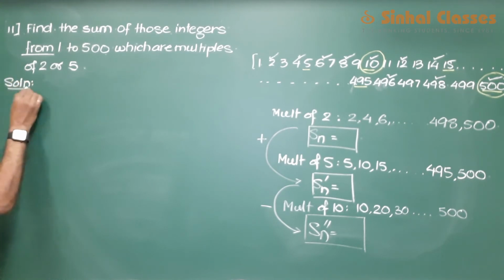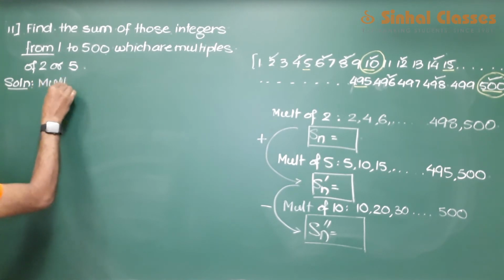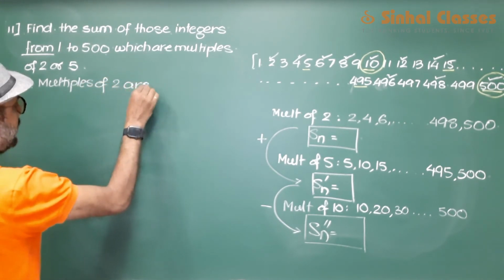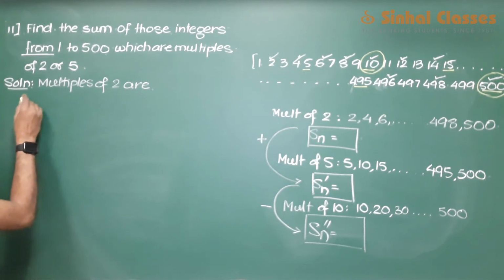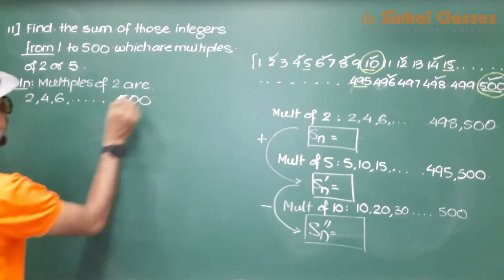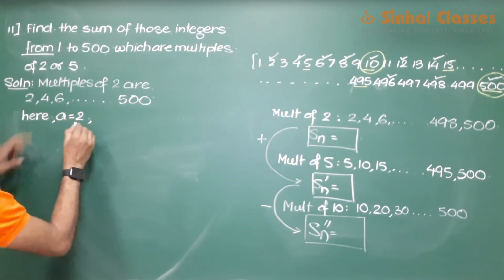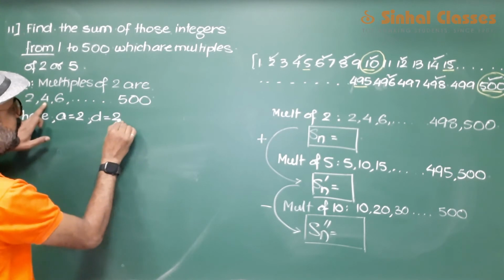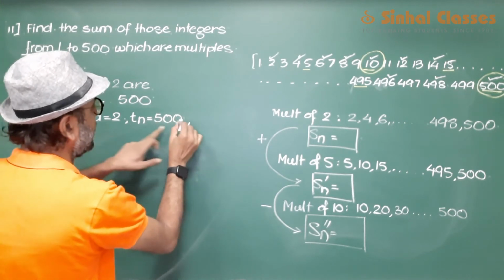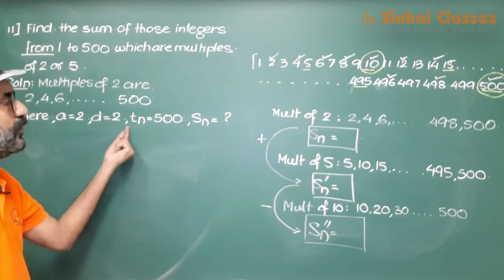Solution. Multiples of 2 are 2, 4, 6. Here a is 2, difference is 2, last term is n, that is the nth term is 500, and we want to find out Sn. So first we'll use the formula for Tn and find out n.